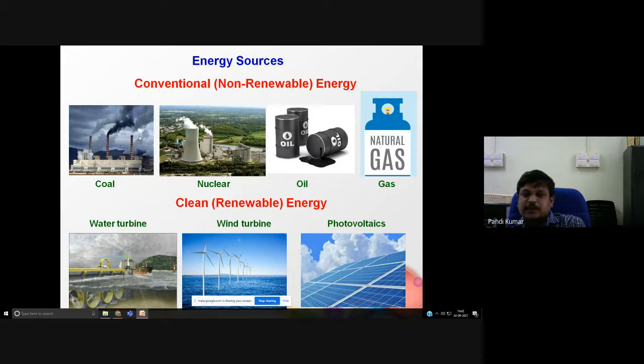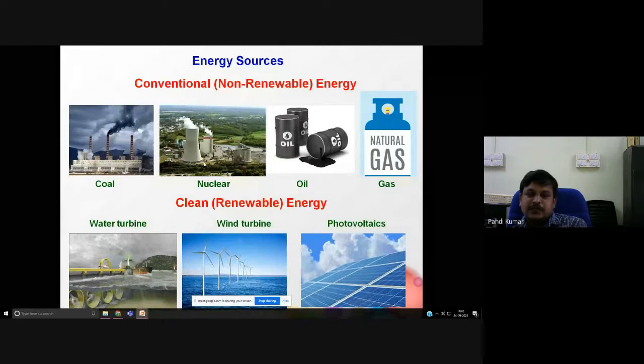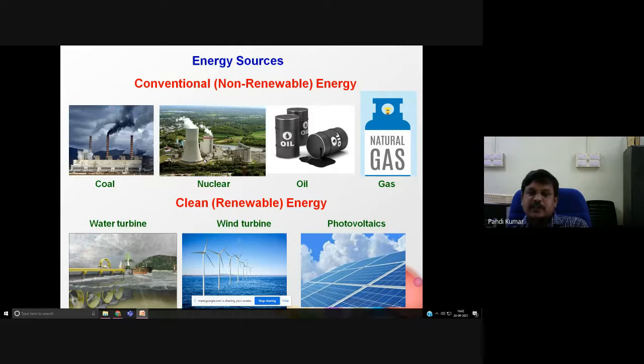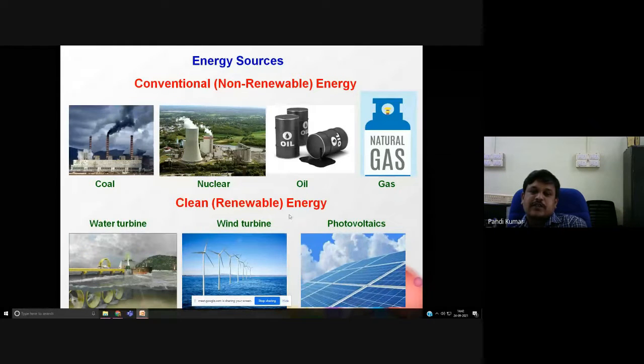As a result, what will happen? It causes the greenhouse effect. It is carcinogenic to human beings. Likewise, if you look at a nuclear power plant, if any accident happens, the radiation will surround the place for another 100 years. For another 100 or 200 years, there is no choice for life to survive around the place where the accident happened. So for that we have to switch over to renewable energy sources.